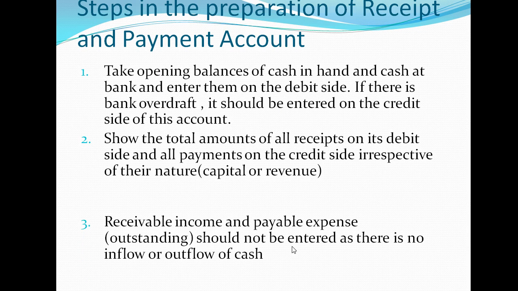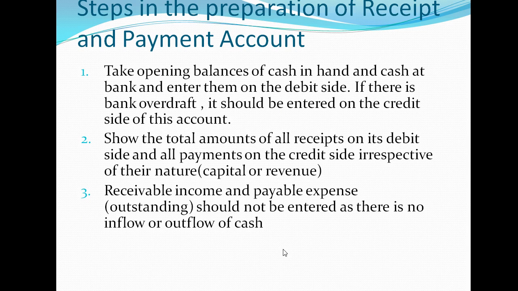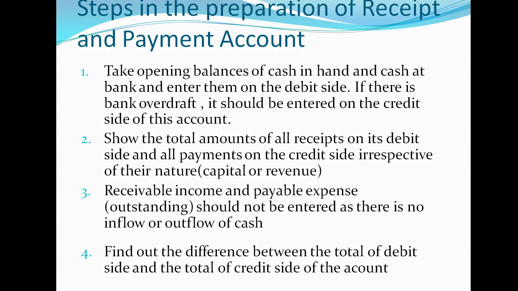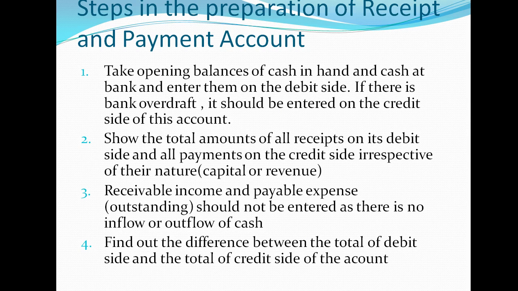Receivable income and payable expense should not be entered as there is no inflow or outflow of cash. Find out the difference between the total of debit side and the total of credit side of the account, and the balance will have to be shown in the balance sheet as cash in hand or as cash at bank.